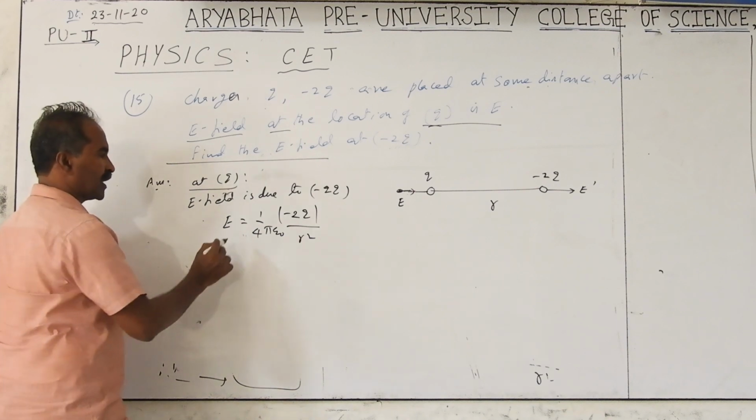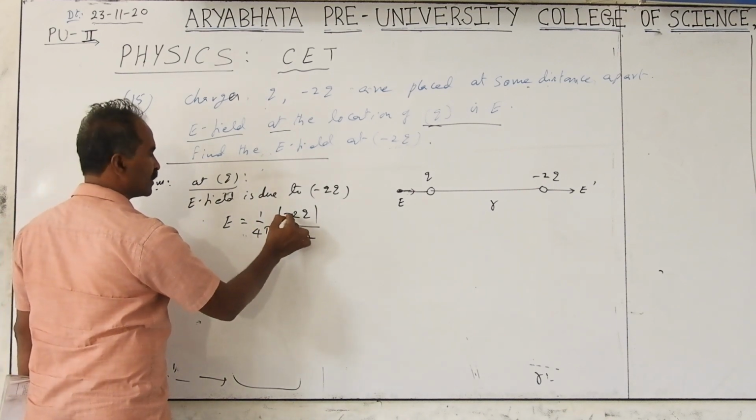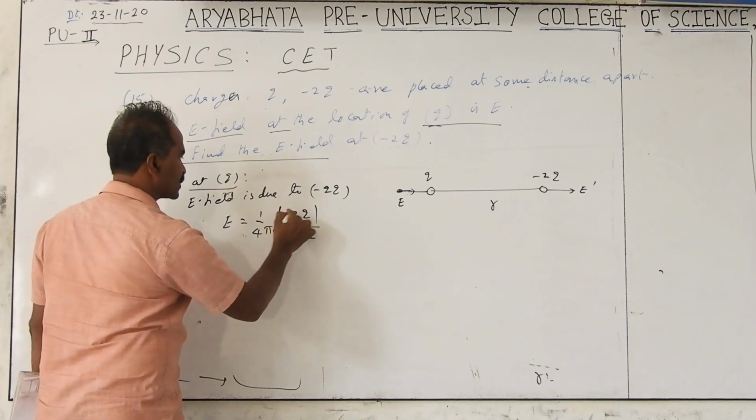Already separation is R. We take the modulus only, we don't take the minus sign. This is the first equation.